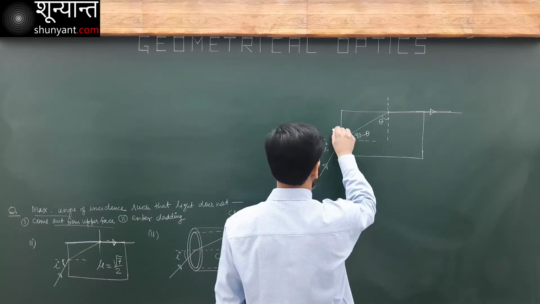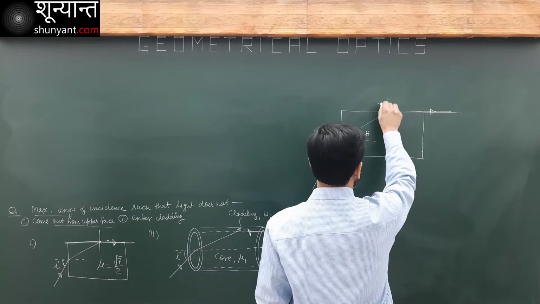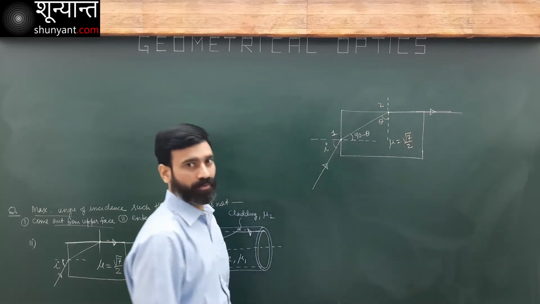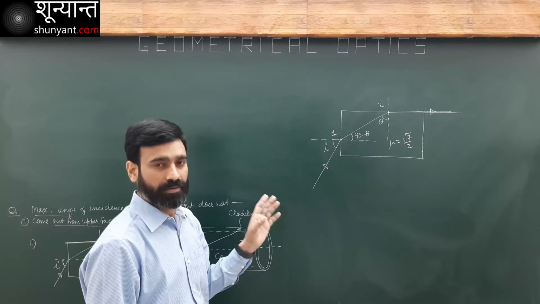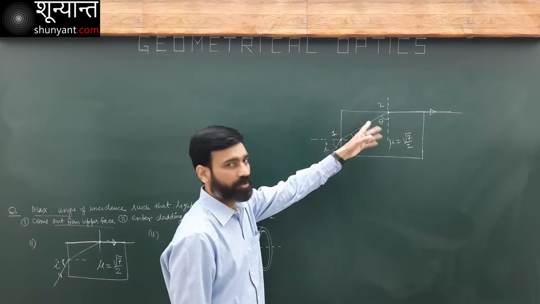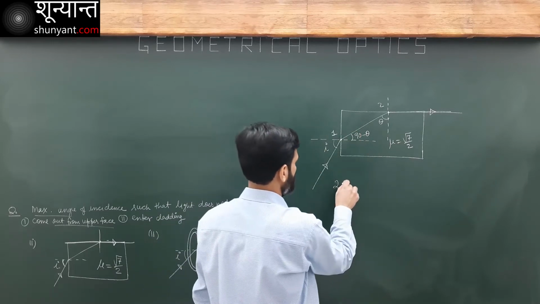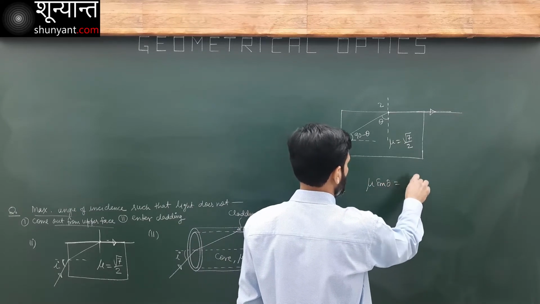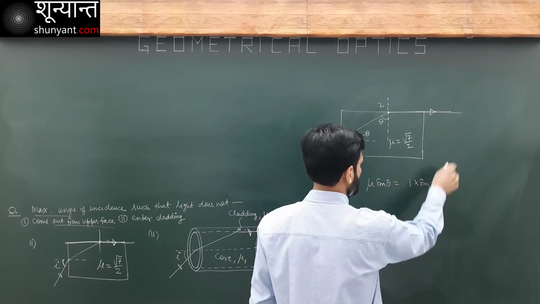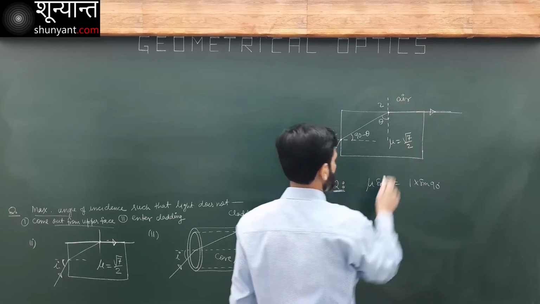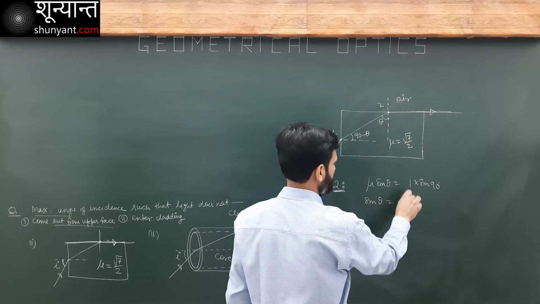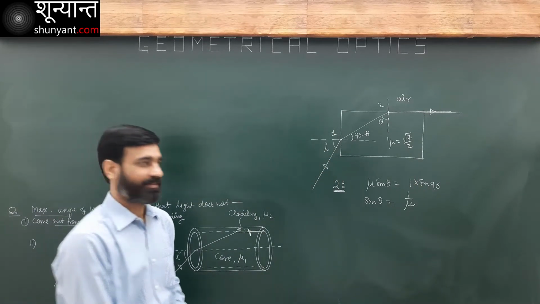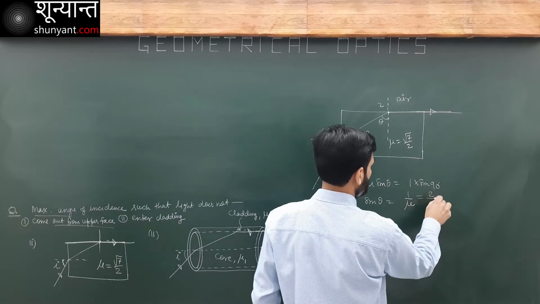Now this is the first point where refraction happens. This is the second point. Mu is given as root 7 over 2. Let's apply our Snell's law, starting with point 2. At point 2, I will write mu sine theta is equal to 1 times sine 90. This is air. I get sine theta is 1 over mu. This is going to be equal to 2 over root 7.